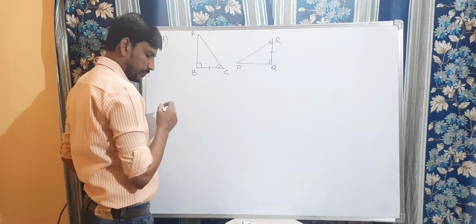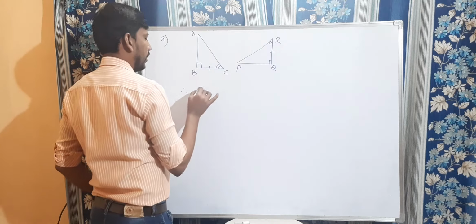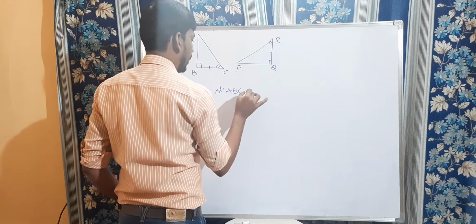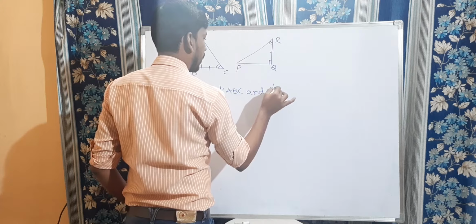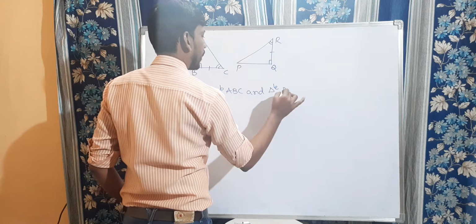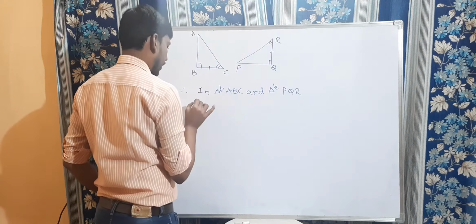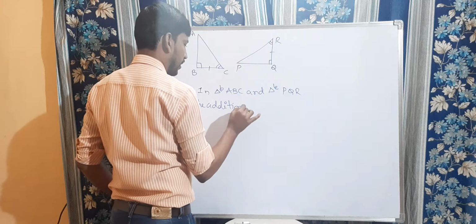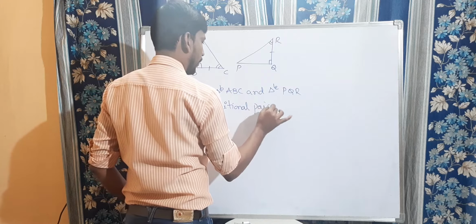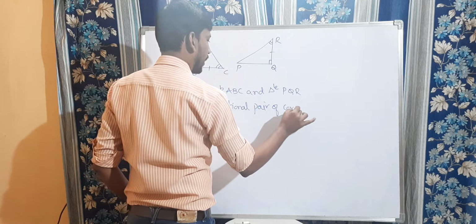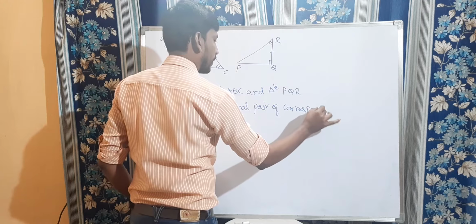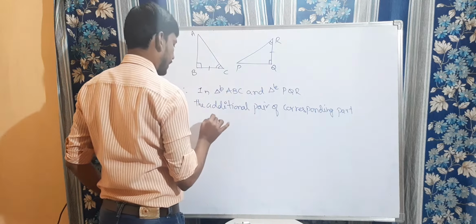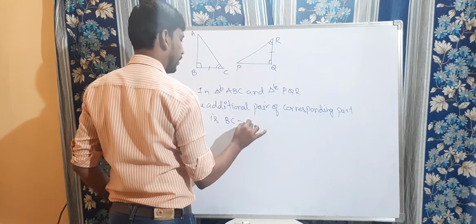So therefore here in triangle ABC and triangle PQR, the additional pair of corresponding parts is the side, that is BC is equal to QR.